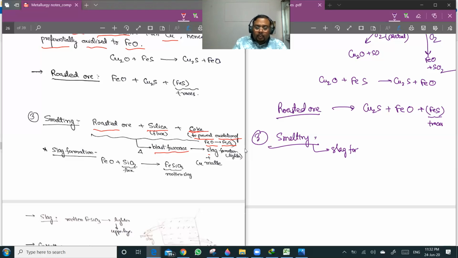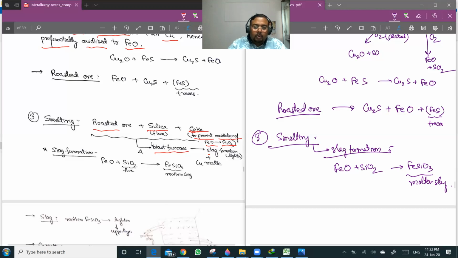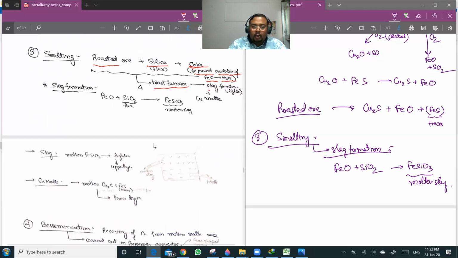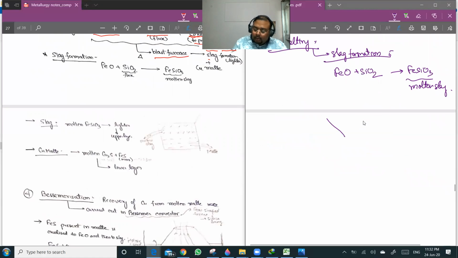So in this smelting process done in a blast furnace, a slag formation reaction takes place. That is the main reaction here. Whatever FeO is there reacts with SiO2 to give FeSiO3, and this is the molten slag, which is taken out. So if I draw the lowest zone of the blast furnace, it will look something like this.